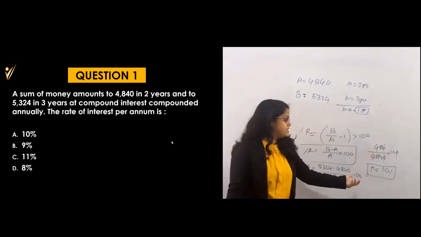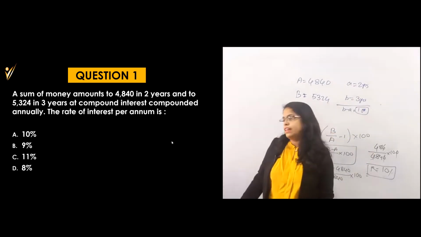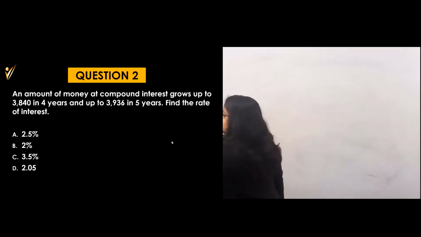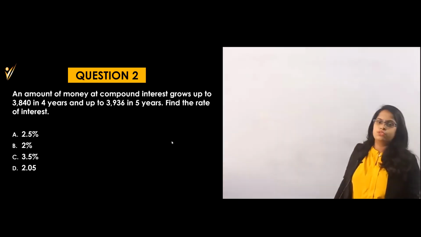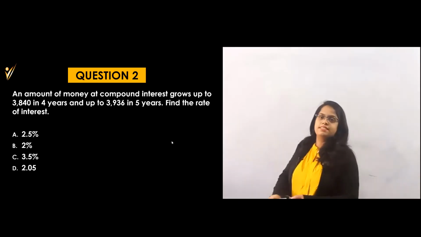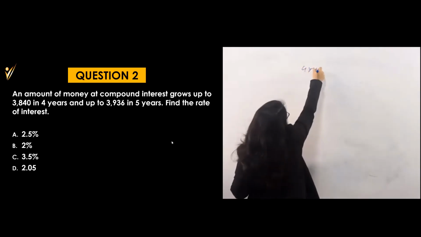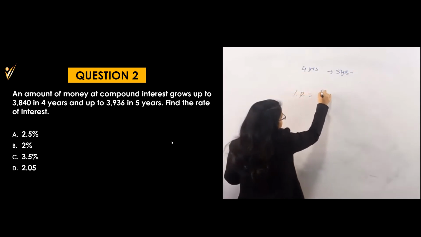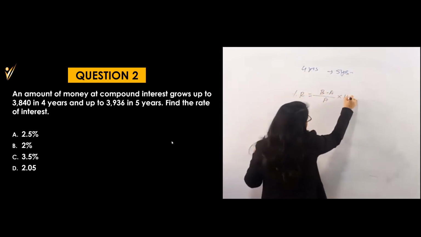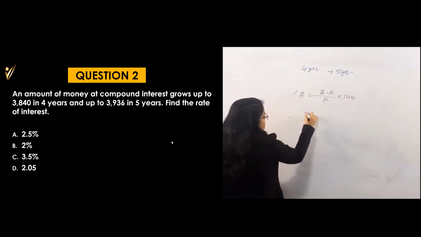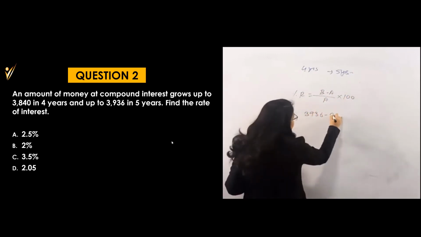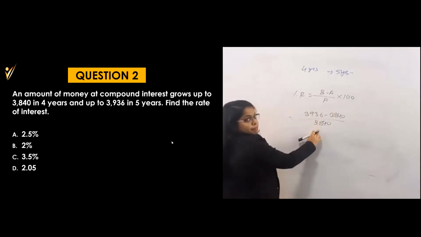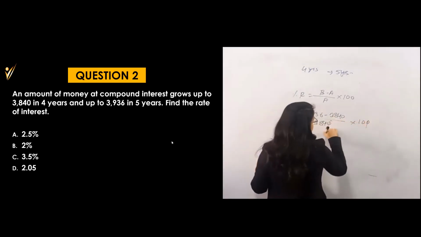So this is the easiest way to solve this type of question. Now let's see the next question of the same type. An amount of money at CI grows up to 3840 in 4 years and 3936 in 5 years. 4 years to 5 years means there is a difference of only 1 year. So at that time, what is the percent R? (B minus A) divided by A into 100. So 3936 minus 3840 divided by 3840. This A is always smaller than B, okay? Into 100.